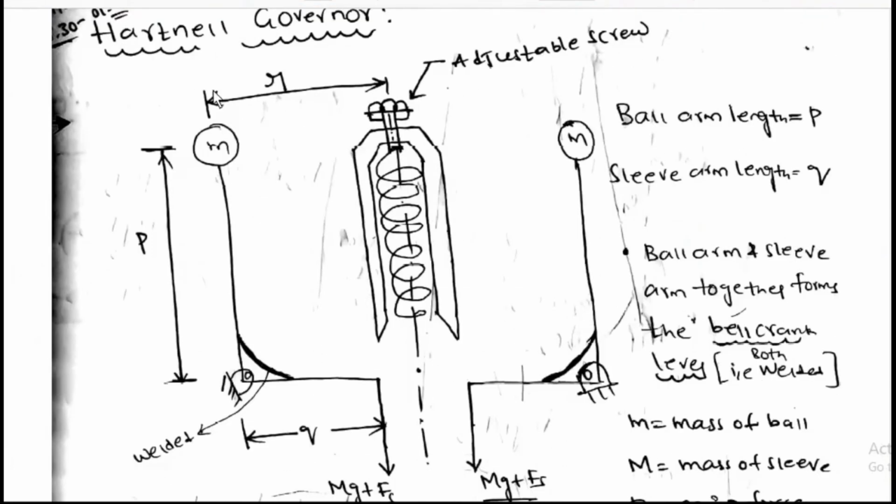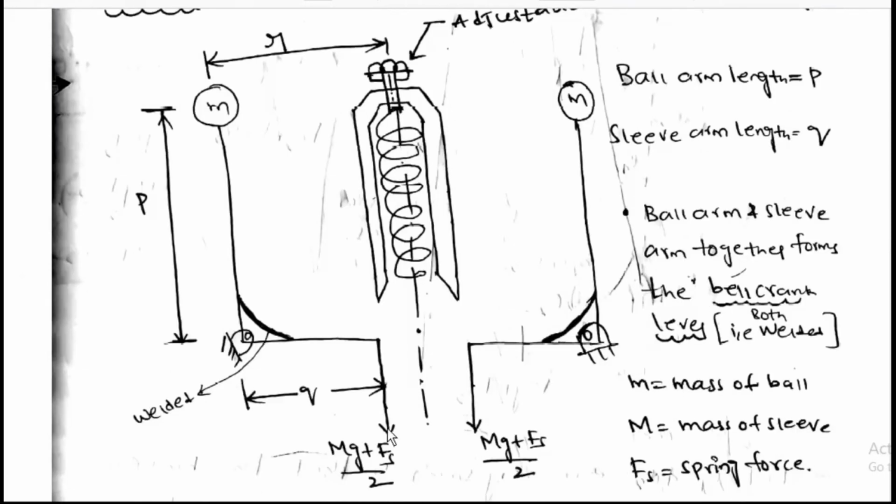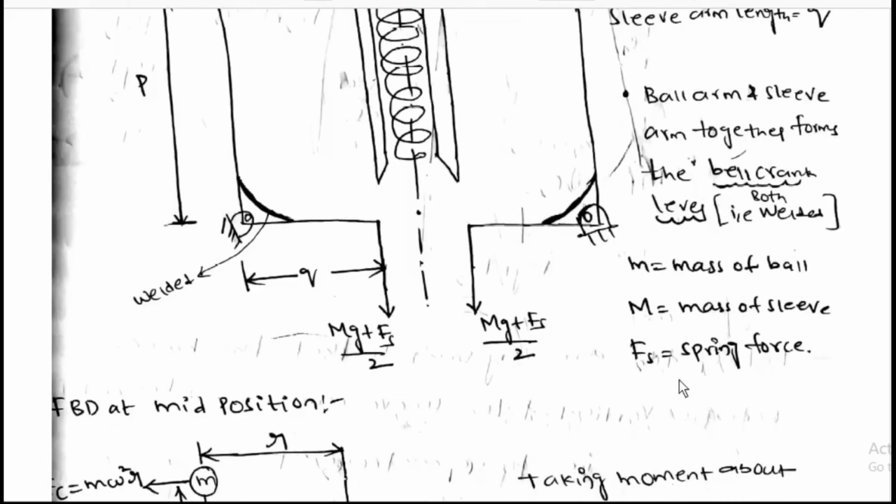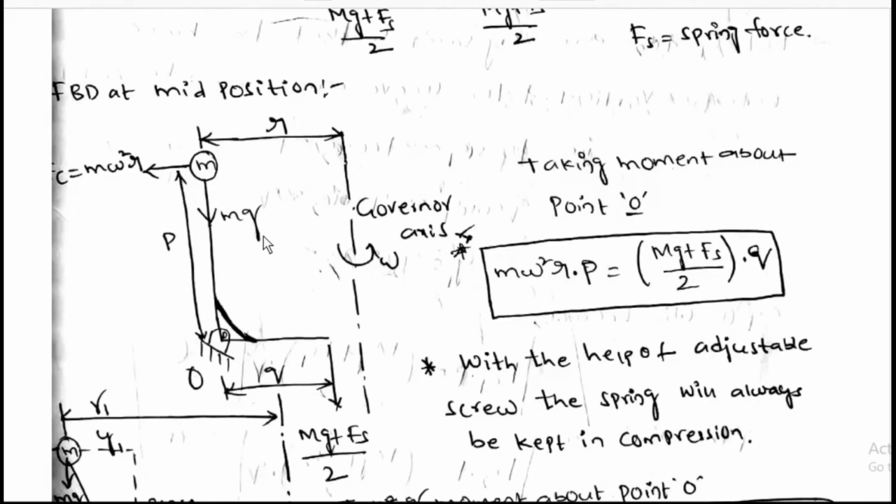Hartnell governor, R adjustable screw, P, Q, mg, capital MG plus Fs by 2, capital MG plus Fs by 2. Ball arm length P, sleeve arm length Q. This is the sleeve arm, this is the ball arm. Ball arm and sleeve arm together form the bell crank lever, that is, both are welded. Small m is equal to mass of ball, capital M is equal to mass of sleeve, Fs is equal to spring force. FBD at mid position.